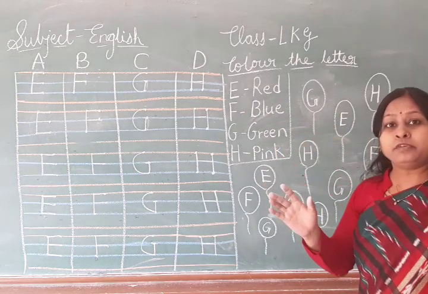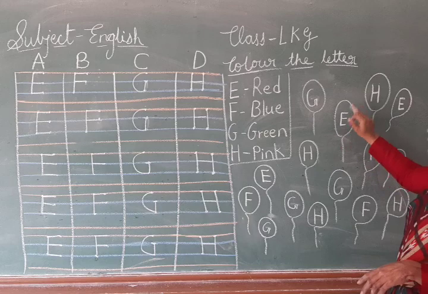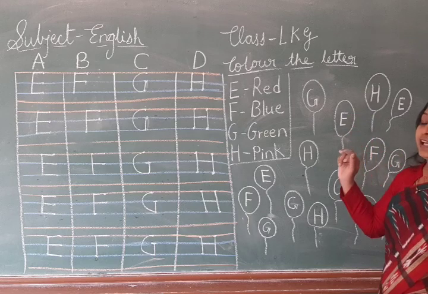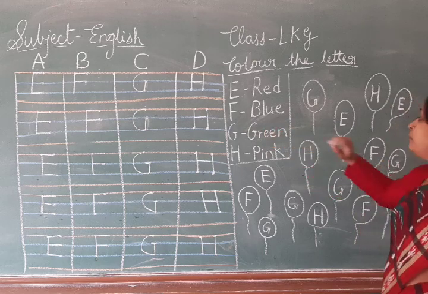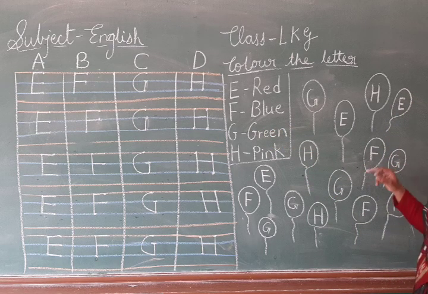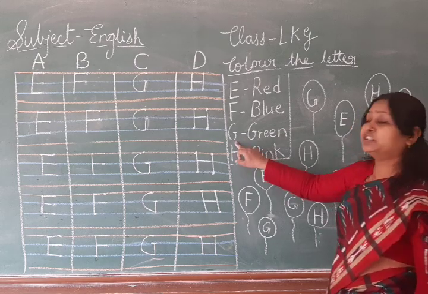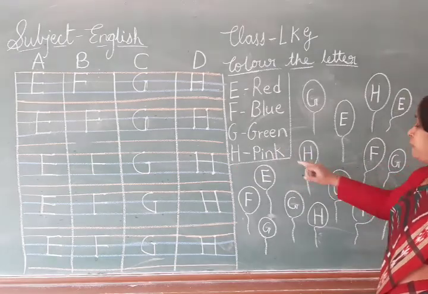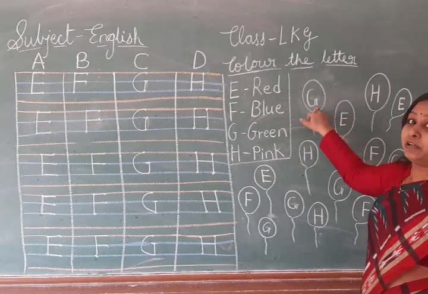In the balloon which has written letter E, you have to color red color. Letter F, you have to color blue color in the balloon. G for green color, so you have to color green color in G balloon.